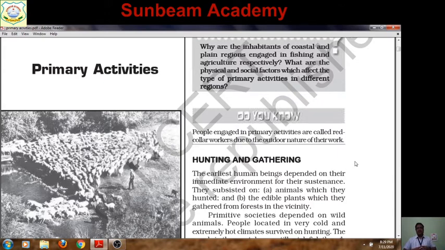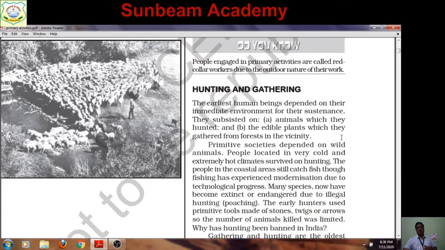The first primary activity we are going to discuss is hunting and gathering. Shikar, another word is akhet, and gathering means sangrahan. Now see this, what content is given in your book. The earliest human beings depended on their immediate environment for their sustenance.